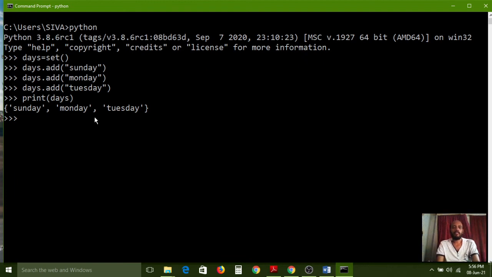Here, carefully observe, days.update. If you want to add more elements along with the previous data, it has to be maintained. So by using the update method we can add some more elements.